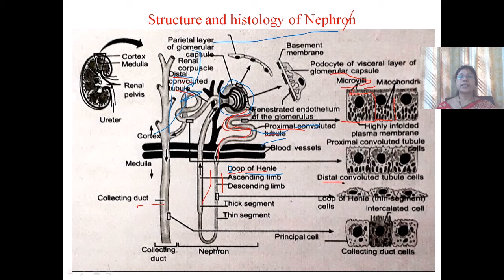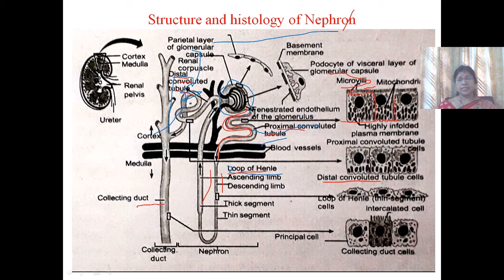Next is the distal convoluted tubule. It is a continuation of the ascending limb of the loop of Henle. The distal convoluted tubule is present in the cortex region.